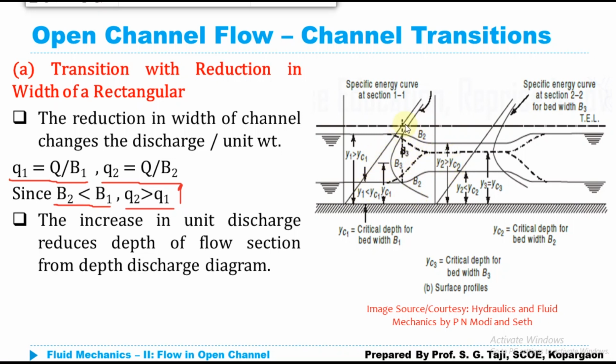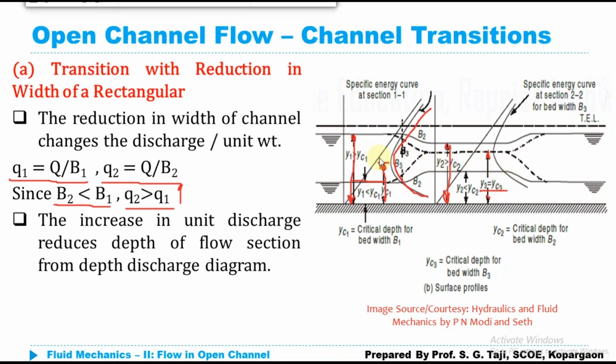Here is the sectional view, and the specific energy has been plotted at two different sections. If you see here, this is the specific energy curve at section 1, and this is the location of the critical depth at section 1, yc1. Here is the depth of flow at section 1, which is greater than the critical depth. Coming to section 2, this is the critical depth, here it is yc2, and at section 3, which is shown by the dotted line, y3 is equal to yc3.